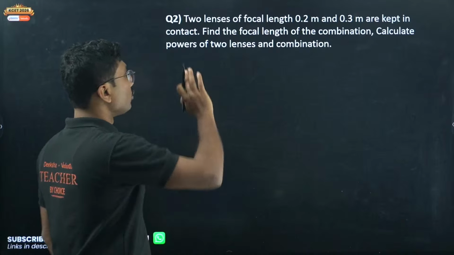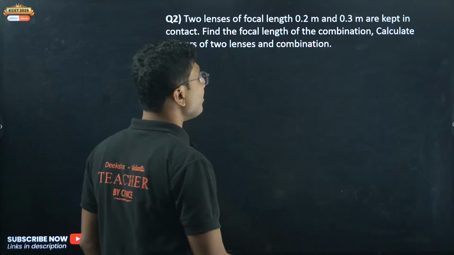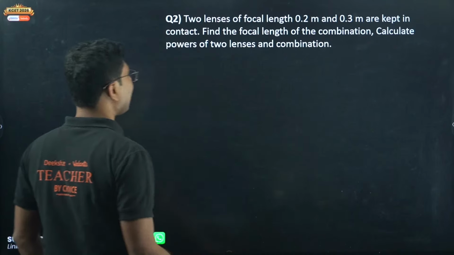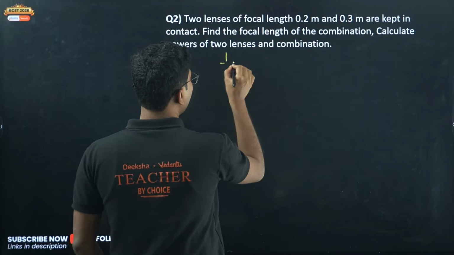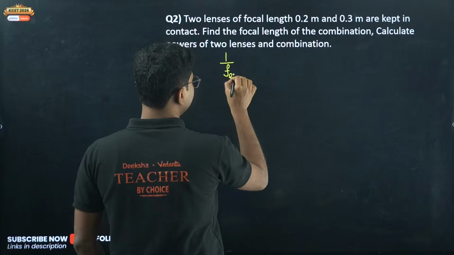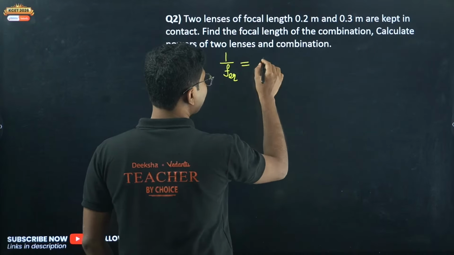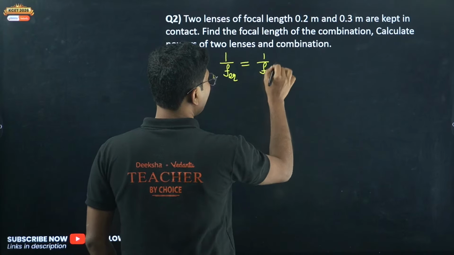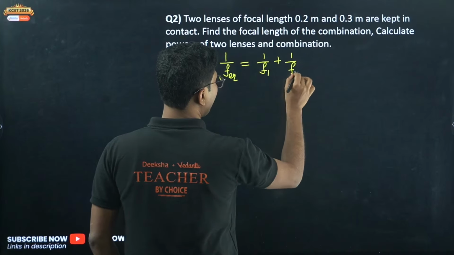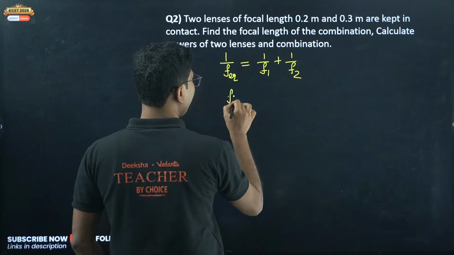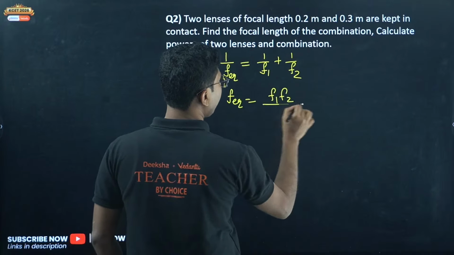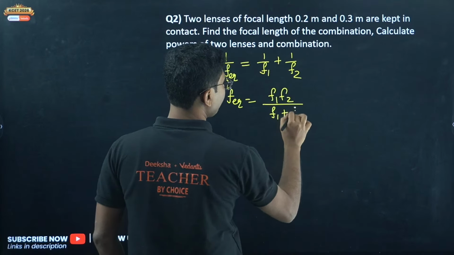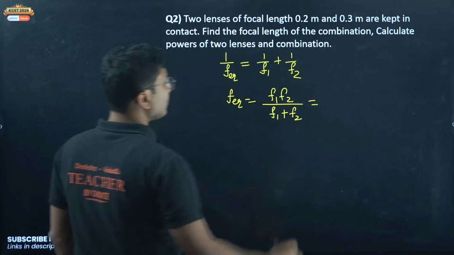So two lenses of focal length 0.2 meter and 0.3 meter are kept in contact. So what is the expression for equivalent focal length? Equivalent focal length is 1 by f1 plus 1 by f2. So we can say that F equivalent is F1 F2 by F1 plus F2. So what is F1?